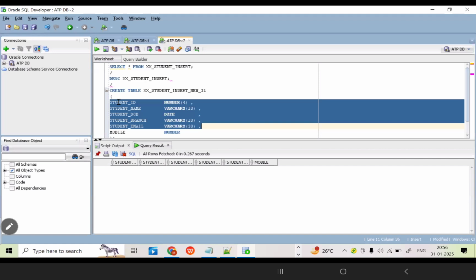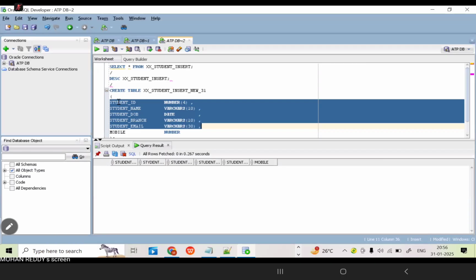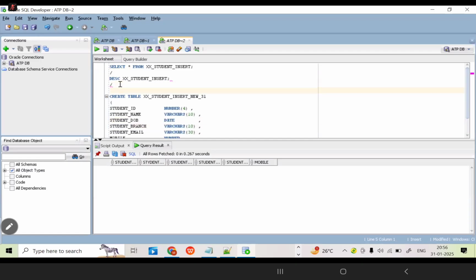Is it clear up to this, all of you? Now the existing table has 5 columns present, and your new table has 6 columns present. Out of these 2 tables, how many columns are matching as of now, as per the requirement? 5 columns only. Otherwise, 1 minute, I can drop the one more column.